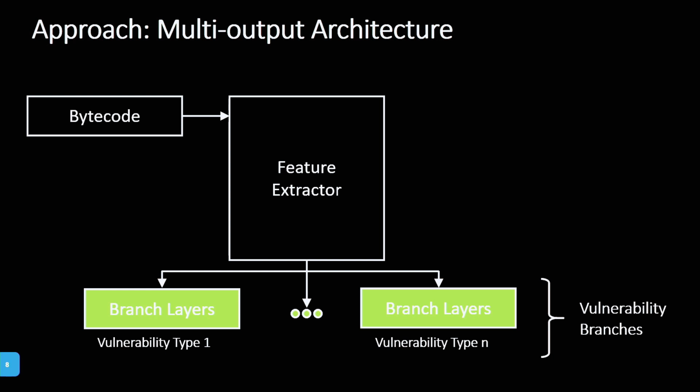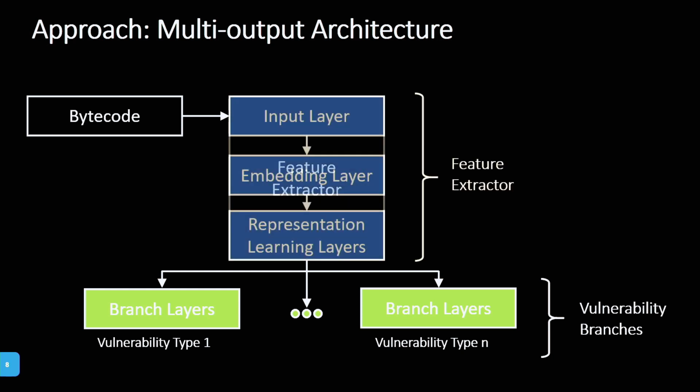Now, if you want to take a closer look at how we did the feature extractor, we have used the approach of natural language processing, where we include an input layer that feeds an embedding layer that learns from the bytecode and represents it as numbers. And with those, we learn the representation of the bytecode.